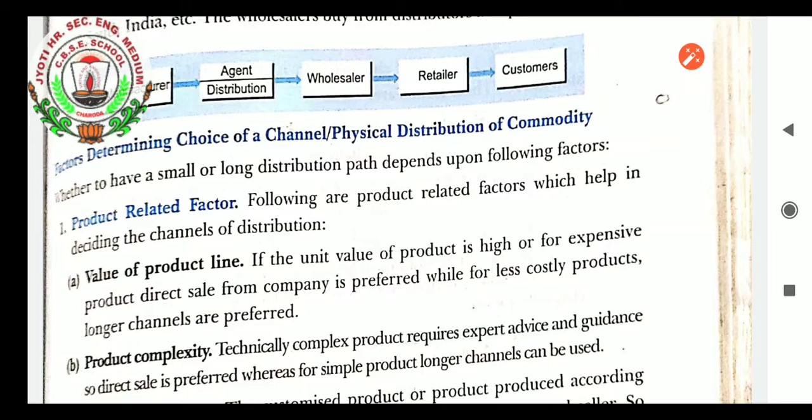Value of product line. If the unit value of the product is high, or for an expensive product, direct sale from the company is preferred, while for less costly products, longer channels are preferred. So the value of product line also plays a very important role in the selection of distribution channels.